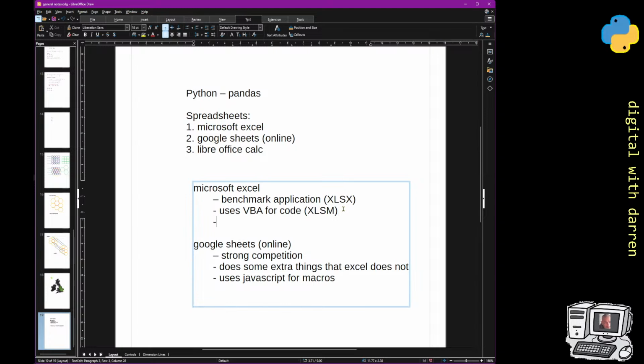VBA is actually no longer supported. It hasn't been supported for a while, but it is strongly embedded. That means it works, and there's a whole ton of things that you can do with it if you are in that environment.